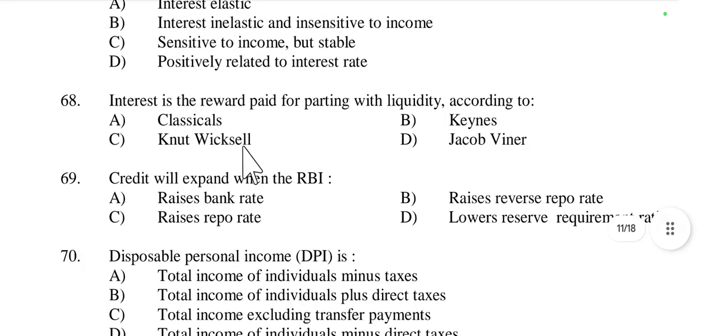Then question number 68, interest is a reward paid for parting with liquidity according to Keynes, not Wicksell or Jacob Viner. Interest as a reward for parting with liquidity is related with John Maynard Keynes, because in his liquidity preference theory, Keynes argued that people prefer to hold money or real liquidity, and interest is the incentive they require to lend or invest that money instead. So it is called interest, the reward paid for parting with liquidity. This concept was given by Keynes.